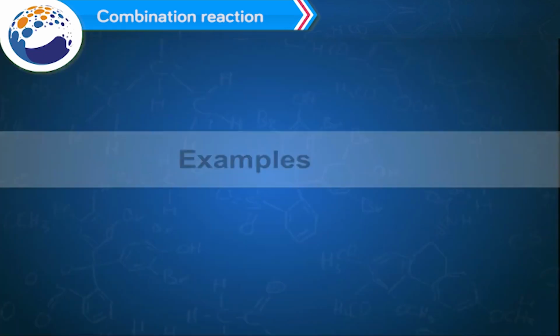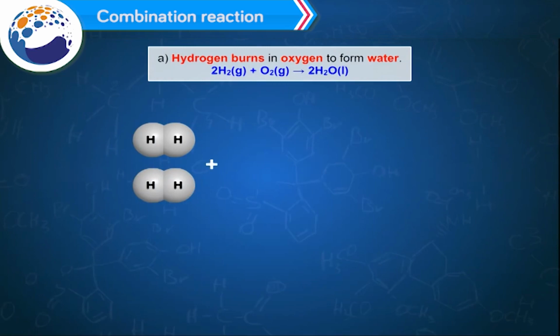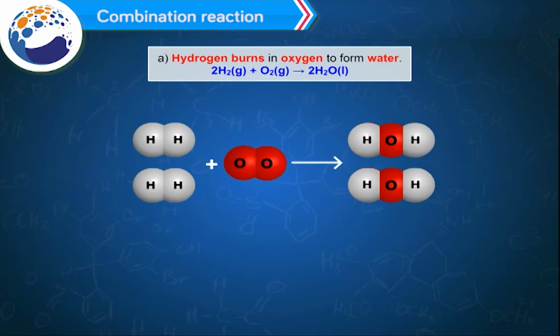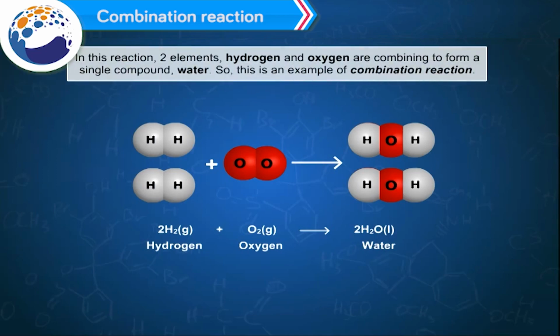Examples. A. Hydrogen burns in oxygen to form water. 2H2, which is gas, plus O2, which is gas, gives 2H2O, which is liquid. In this reaction, two elements, hydrogen and oxygen, are combining to form a single compound, water. So this is an example of combination reaction.